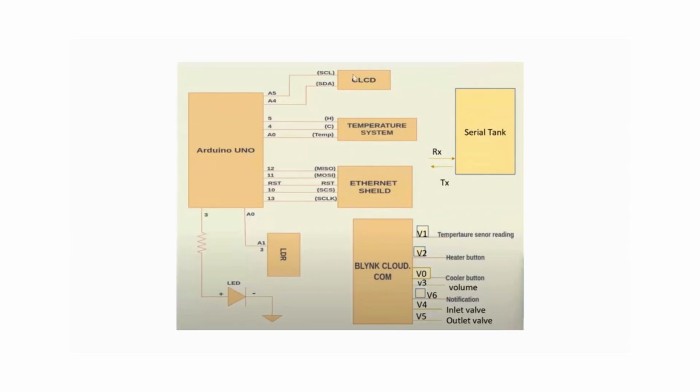This is the structure of our project where we have constructed it using Arduino Uno. We have parts like CLCD, LDR. We have one Ethernet shield, and there is a temperature system. These all are connected to the Arduino Uno, and then we have a serial tank which will be useful for the water flow management, and then we have a Blynk cloud where we will be having all of the buttons to control these all peripherals.